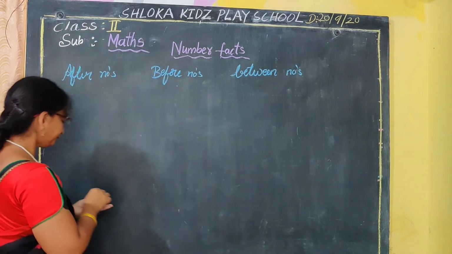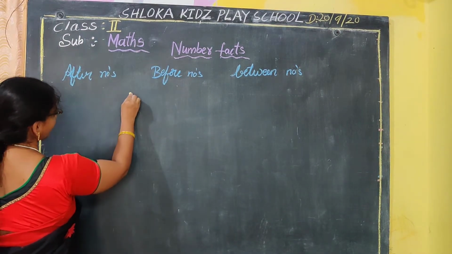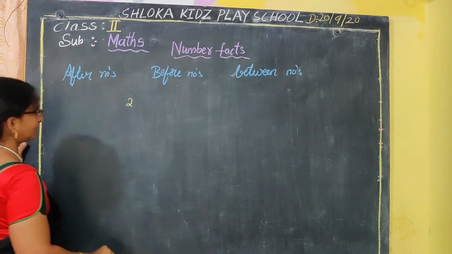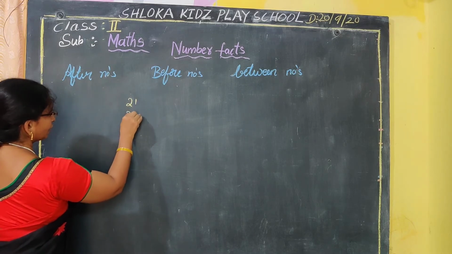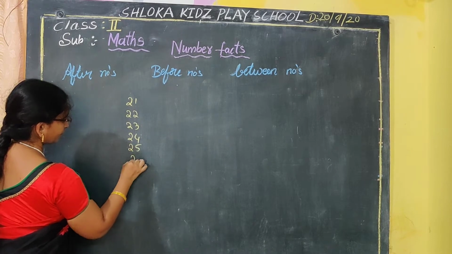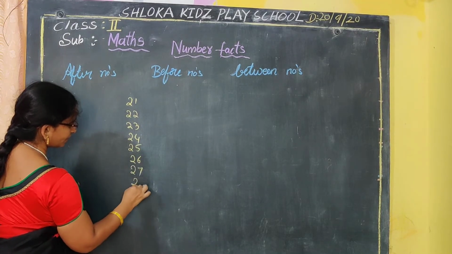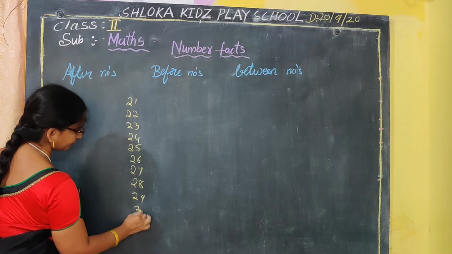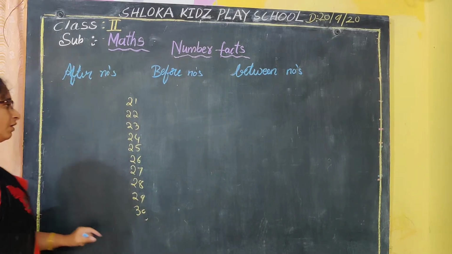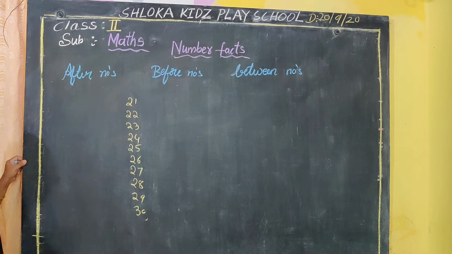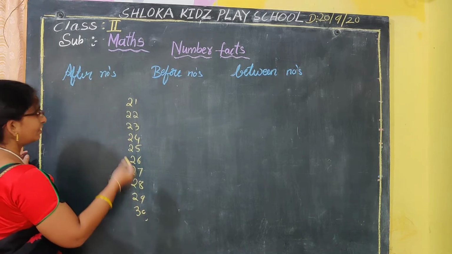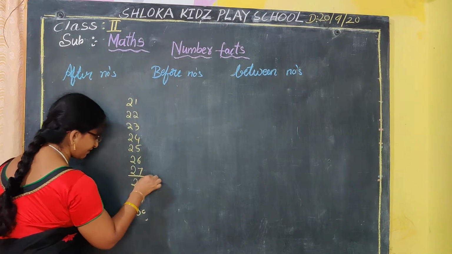I will show it here. As an example, I am taking numbers from 21 onwards: 21, 22, 23, 24, 25, 26, 27, 28, 29, 30. I will explain how we find out the before numbers, after numbers and between numbers. For example, we'll take the number 27.